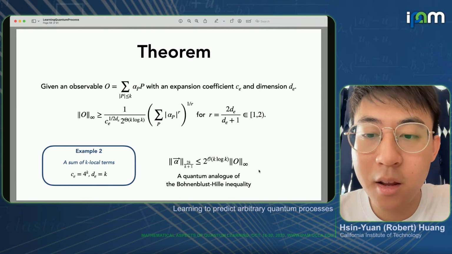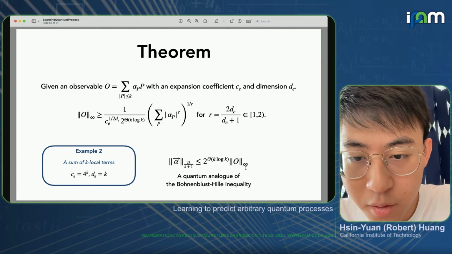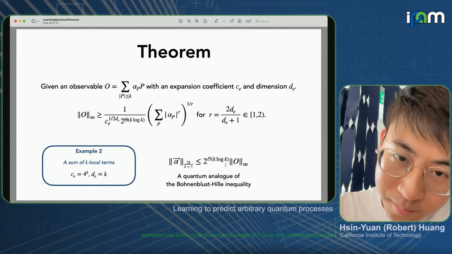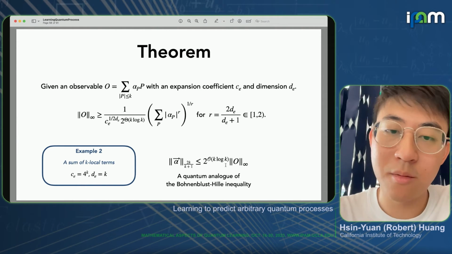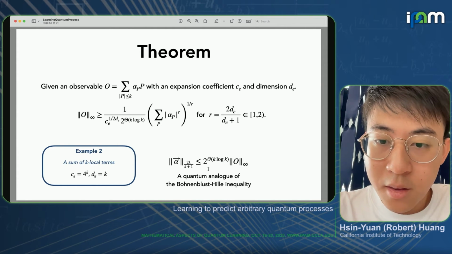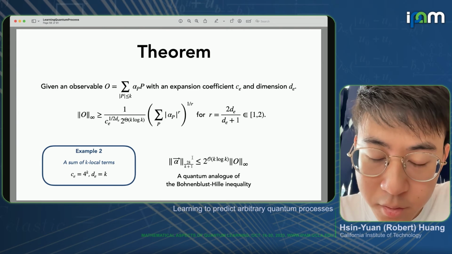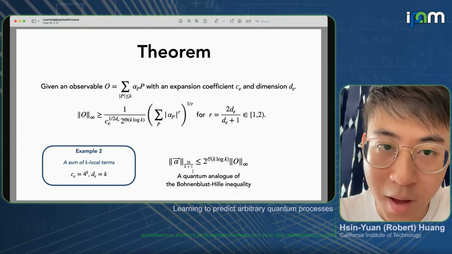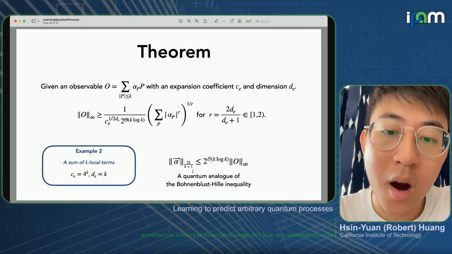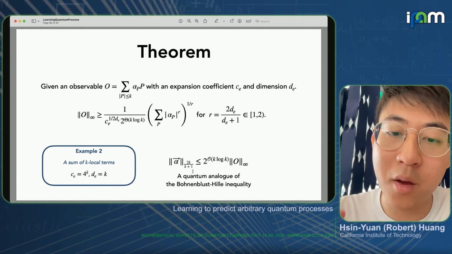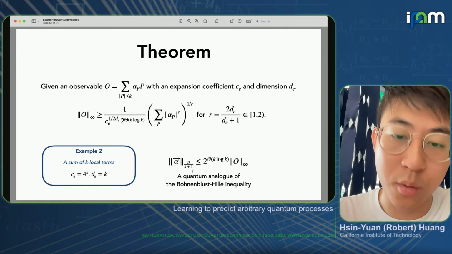What it says is that the spectral norm of O times some scaling that grows roughly exponentially in k will upper bound the R norm of this alpha vector, where R is equal to 2k over k plus 1. So if k is just some small number, it would be somewhere between 1 and 2.